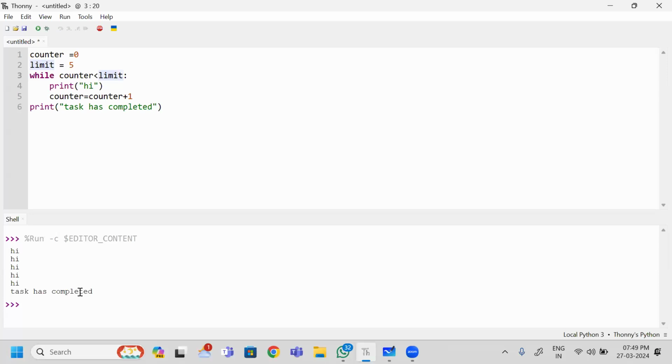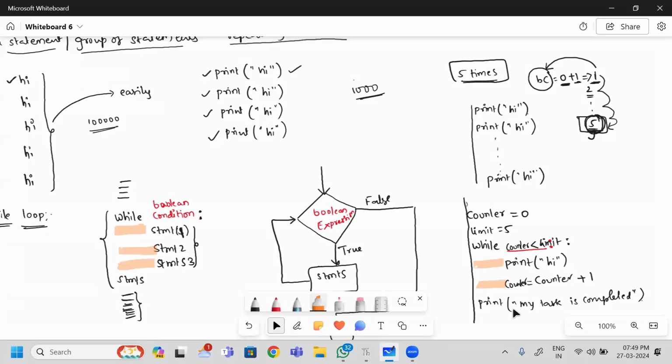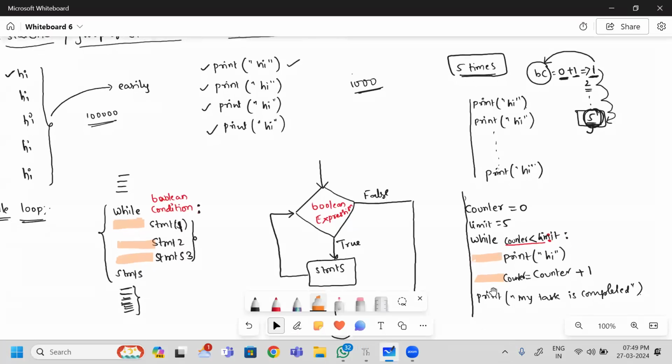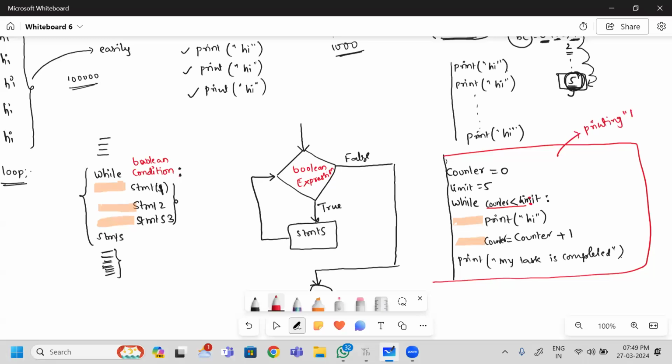So I am going to add some more logic to this one. So this is for printing. This is one program. This program is printing hi 5 times. But I don't want to print this hi always 5 times.